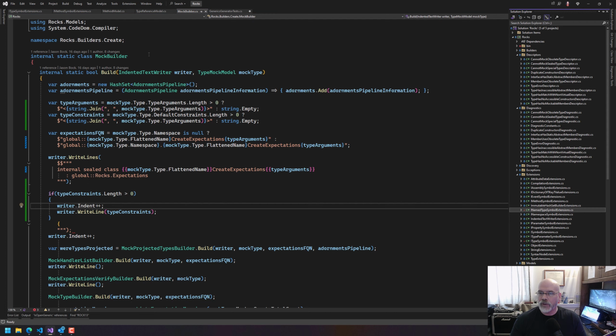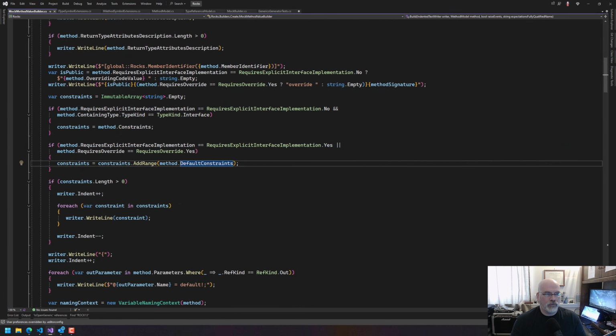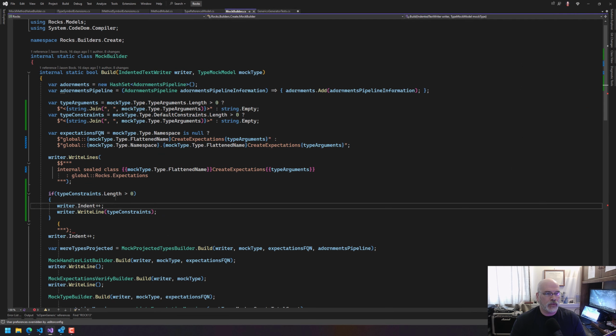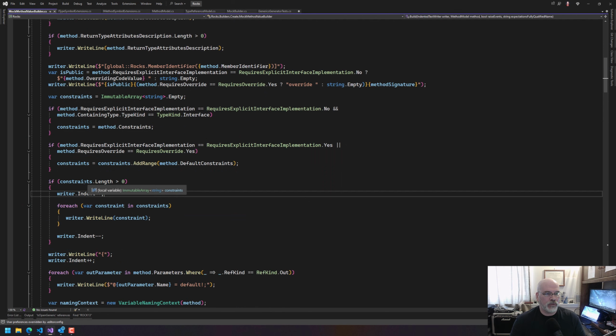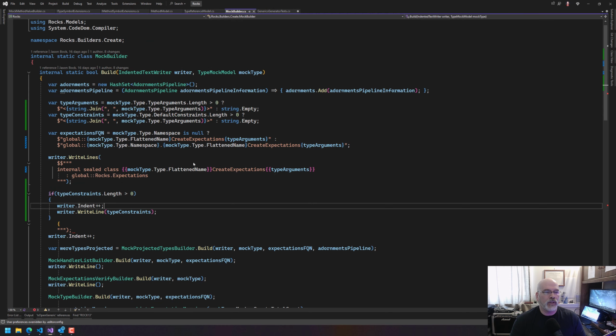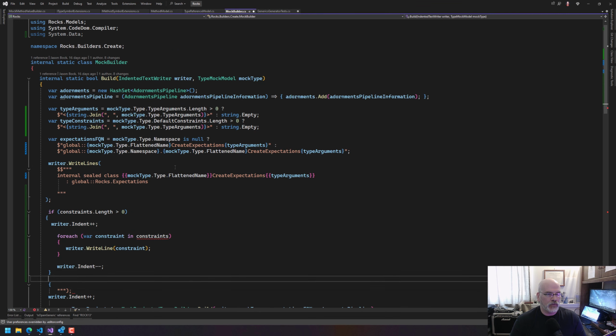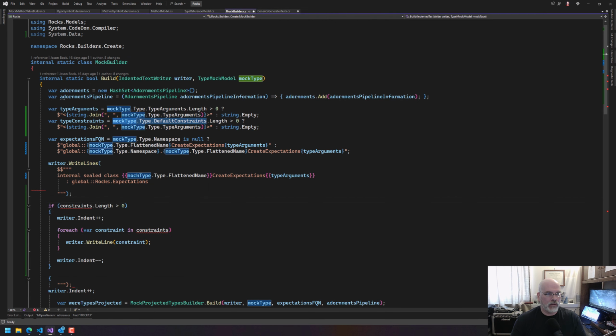Now when we do a method and we emit a method, you don't have to worry about any of that stuff. Oh, so that's what we do. Okay. That's fair. That's fair. Constraints is an immutable array because we had the range. Okay, that's actually then, yeah. Okay, fine. So I'll do that. Now you're really screwed up because you don't know what the heck just happened. We'll grab that here and put that there, and we'll do that.